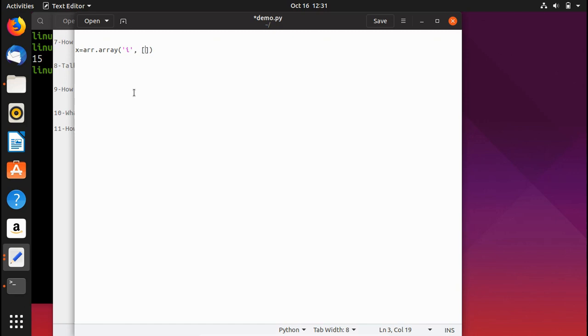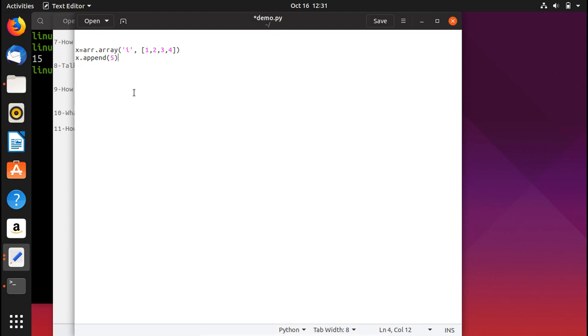So let's say we have here 1 2 3 and then comma 4, things like this. Next, let's try to append something to this array. If I want to append it into x, I would write x append, and then let's say 5. Now it would append into the array. Append means that it would add it at the end of the last array value.